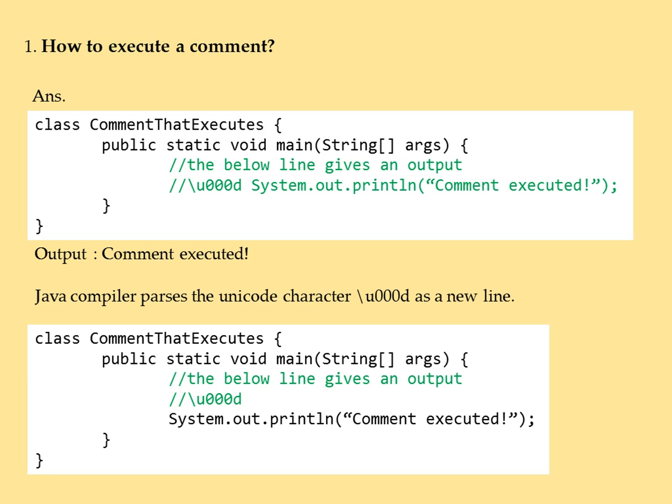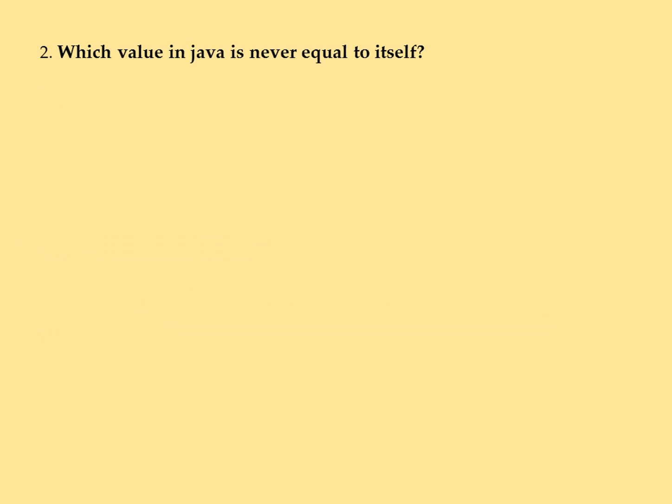Moving on, our second question is which value in Java is never equal to itself? Sounds weird, but there indeed exists such a value in Java which is never equal to itself, and that is not a number, NaN. So what is not a number? Not a number is the result of undefined operations on floating point numbers. Not a number is actually a representation of a special floating point value. Now using relational operators with not a number is highly tricky.